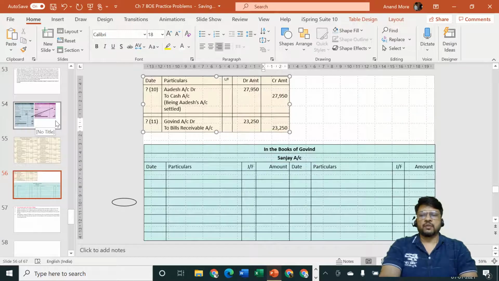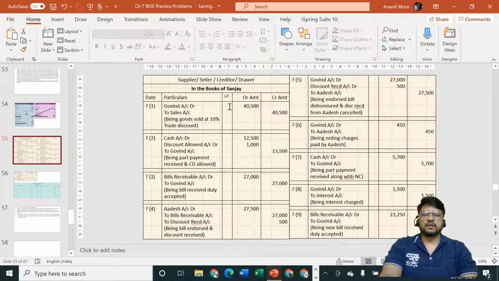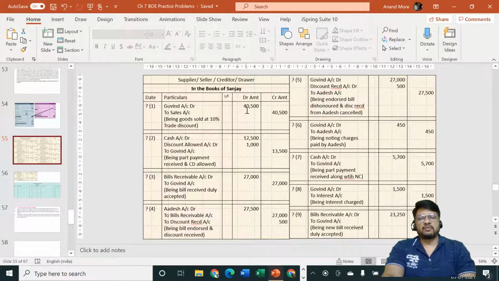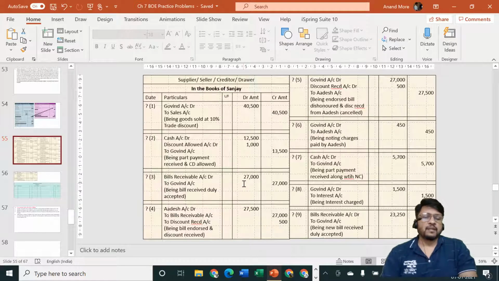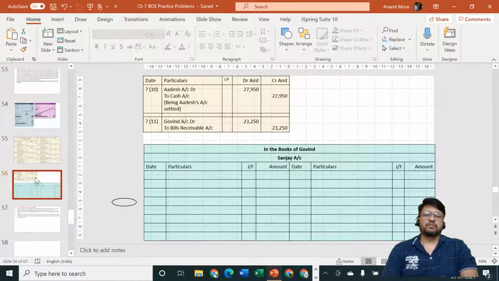He bought goods from us of rupees 45,000, but we gave him a trade discount of 10%. So ultimately the transaction was agreed and the bill was prepared at rupees 40,500. He paid some cash of rupees 13,500. Remaining cash he did not pay, and there were noting charges also required to be paid, plus he agreed that he's going to pay interest, and then he paid some amount of money. All these adjustments are completed, so we know that he's our debtor by rupees 23,250, for which he accepted a new bill,